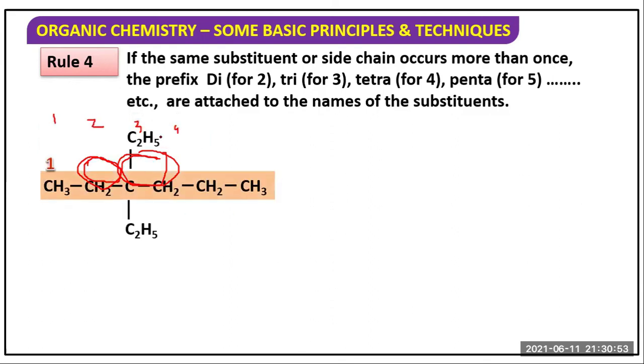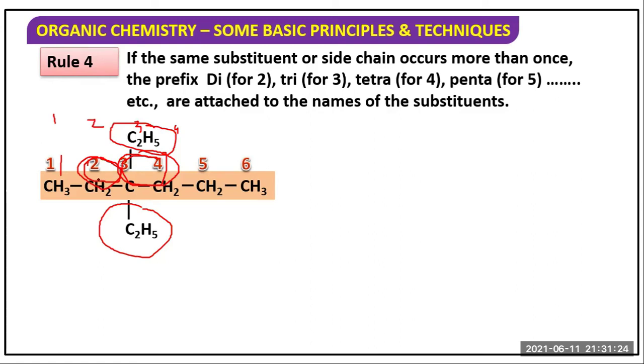Now what happened here? This is ethyl group. This is also ethyl group. So 1, 2, 3, 4, 5, 6. So this long chain contains 6 carbon and it is known as hexane.